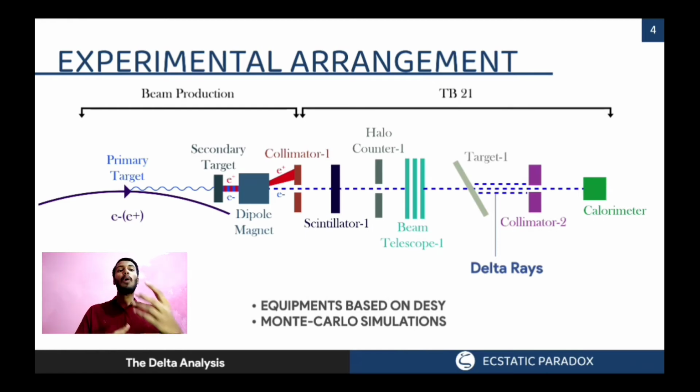So the concern here is how can we control the production of delta electrons or delta rays? There is something called Monte Carlo simulations, and specifically we'll be using Monte Carlo transport code to find the number of delta electrons produced, as well as the angle of generation of delta electrons, as functions of the energy values and the spin of the initial primary electron beam.